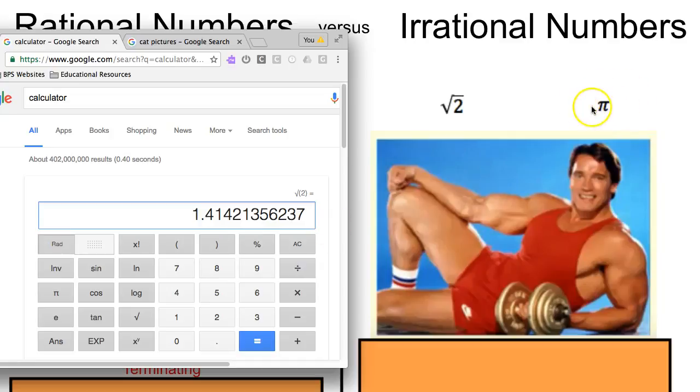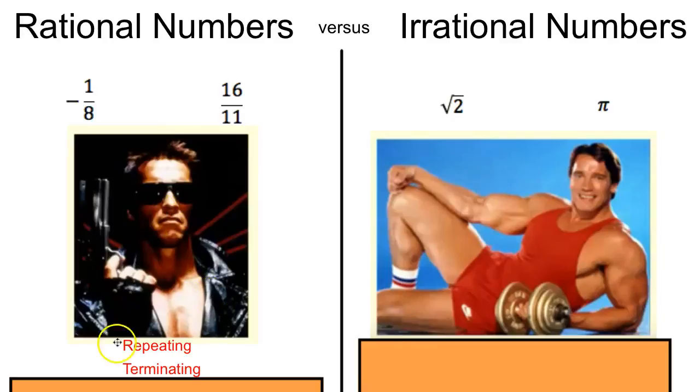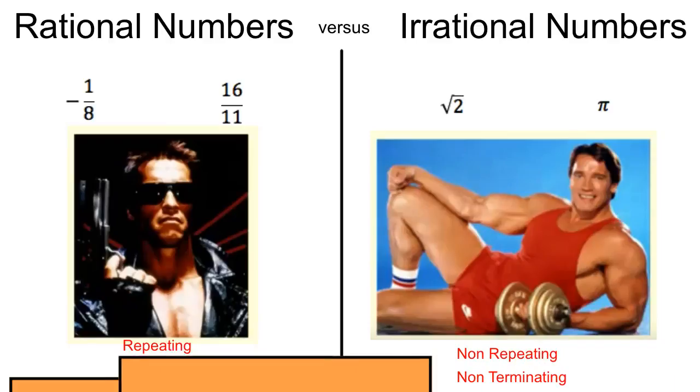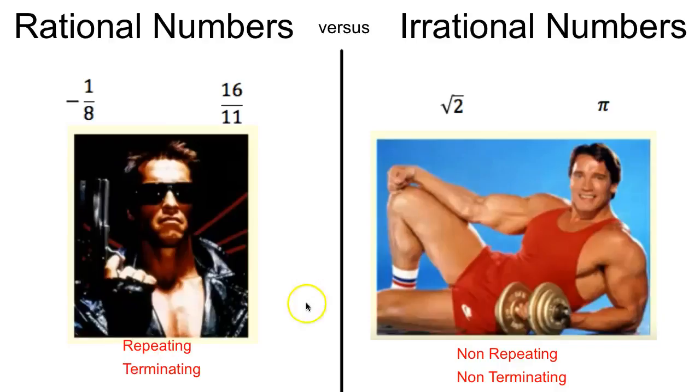You hear this one a lot over here, pi. If I type that into the calculator, pi, what does that equal? Most of you know it is 3.14, but this number goes on forever and ever. So it's irrational. There's no pattern to these numbers going forever. So again, rational numbers are repeating or terminating, and irrational numbers are non-repeating and non-terminating. Rational numbers, you have the terminator. Irrational numbers, this is not the terminator.